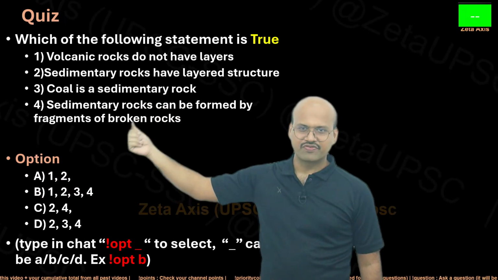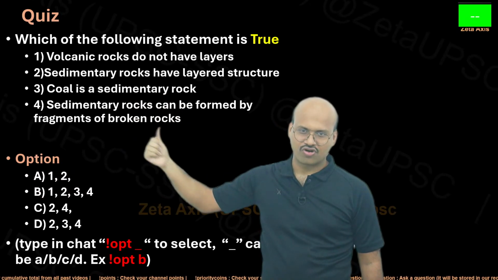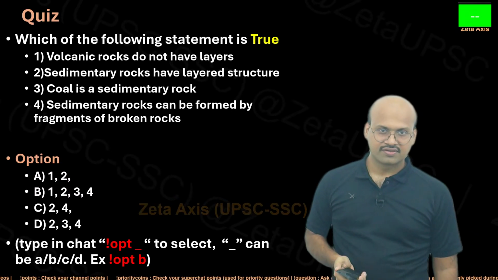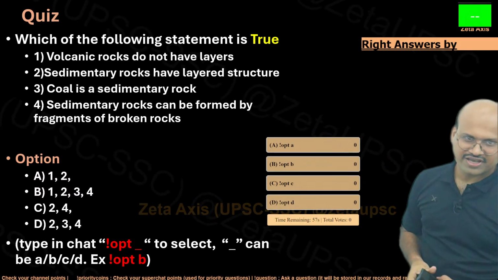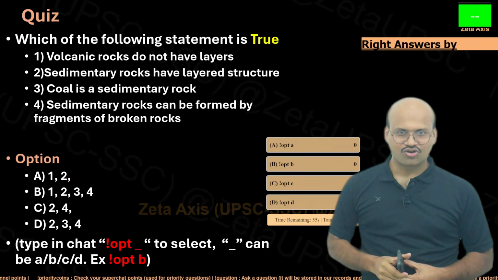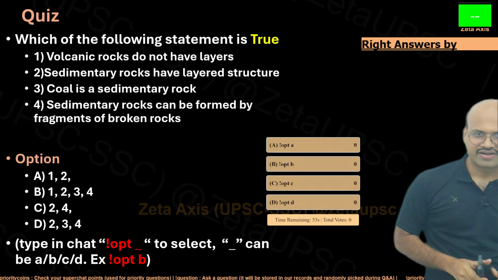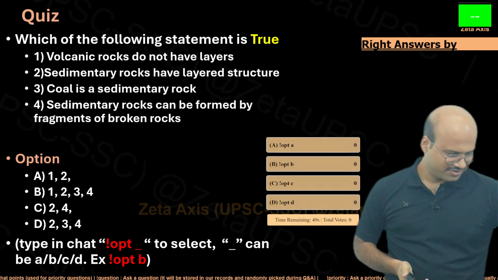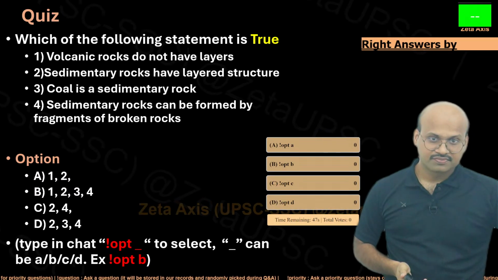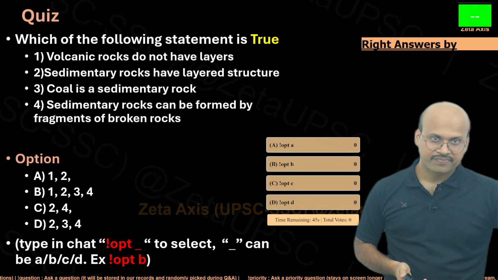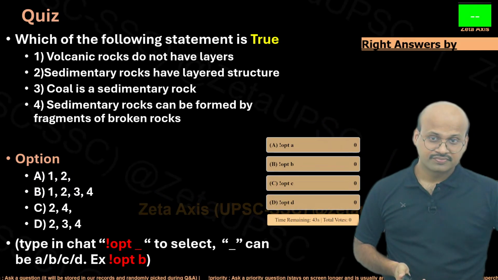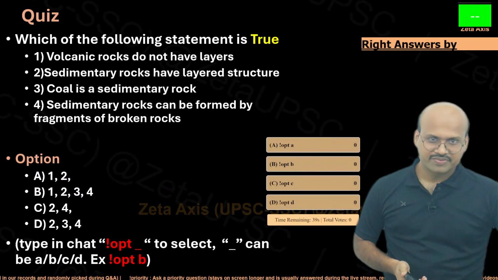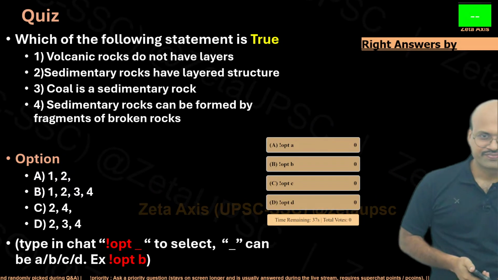Sedimentary rocks can be formed by fragments of broken rocks. Here is the poll, and you can now type in your answers. Whatever answer you believe is right, you can just type in the chat. And we will see in 1 minute what the right answer is.